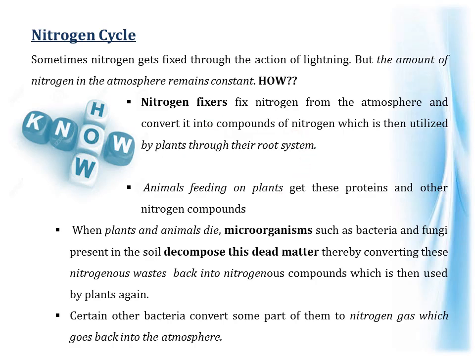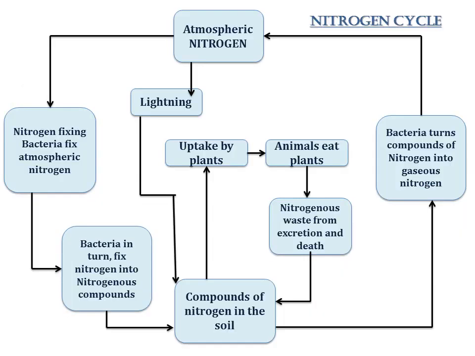Now let's study this in the form of a cycle. So this is the complete nitrogen cycle. The atmospheric nitrogen can be fixed in two ways. One is through nitrogen fixing bacteria and the other is through lightning. So let's see the first step.